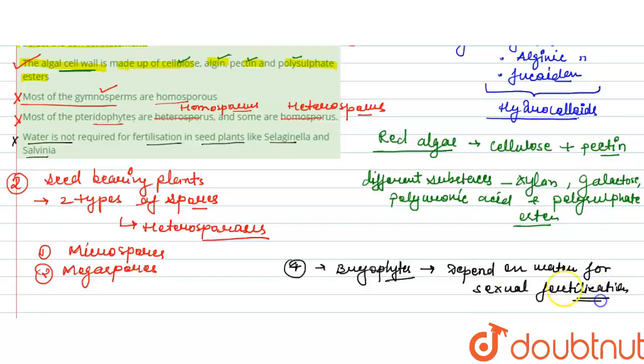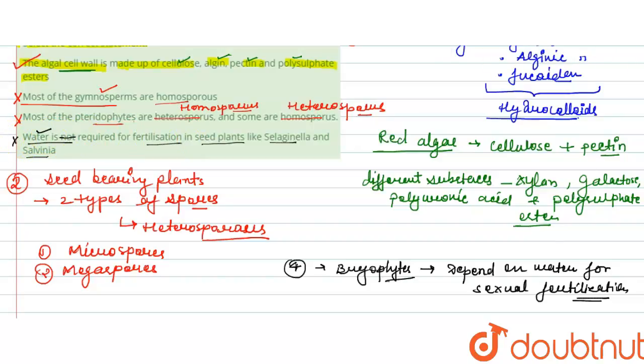So we can say that plants like Selaginella and Salvinia require water for their fertilization. So this is again the incorrect statement.